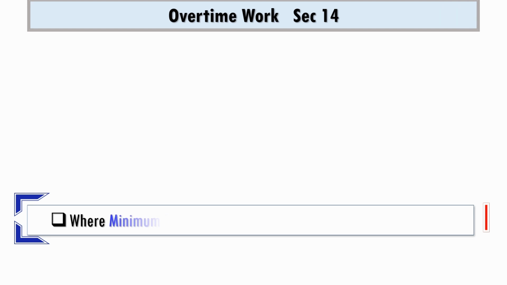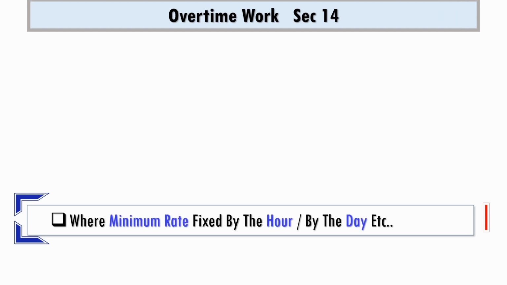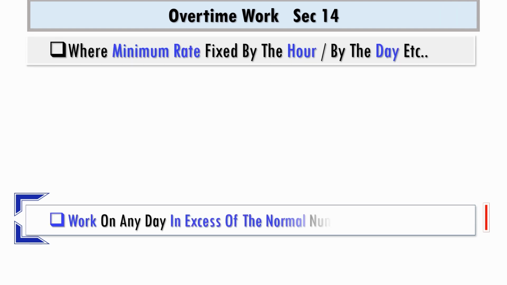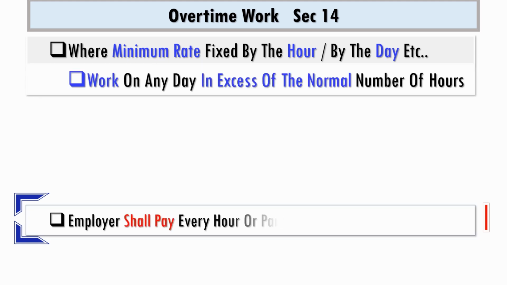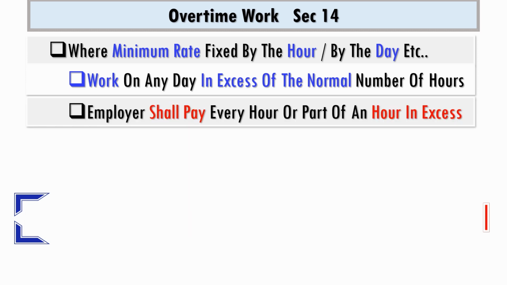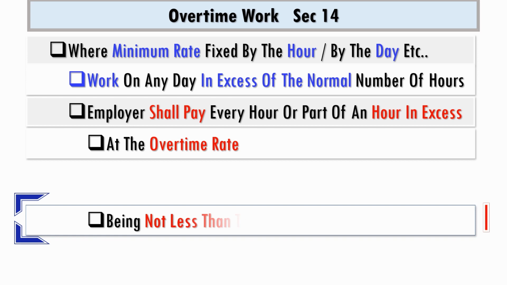Where minimum rate has been fixed by the hour or by the day, etc., and the worker works on any day in excess of the normal number of hours, the employer is bound to pay for every hour or part of an hour in excess at the overtime rate, which shall not be less than twice the normal rate of